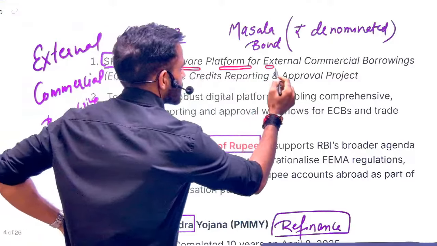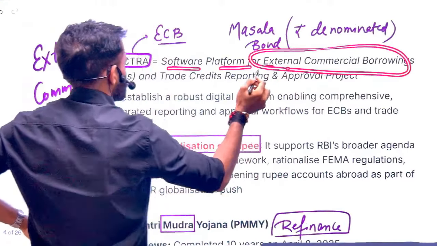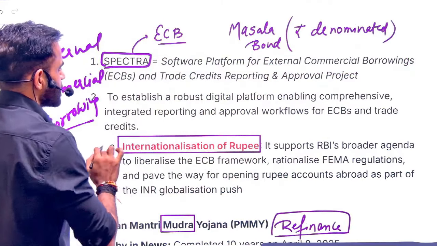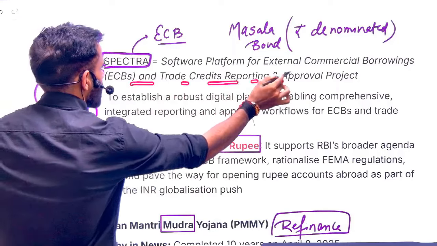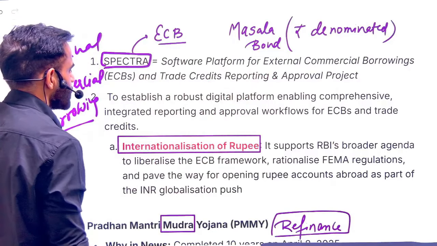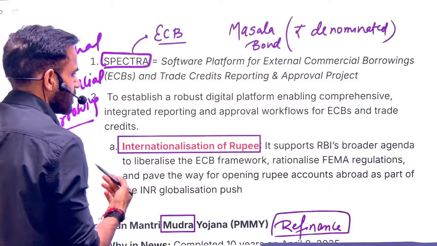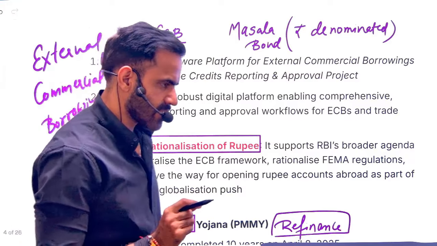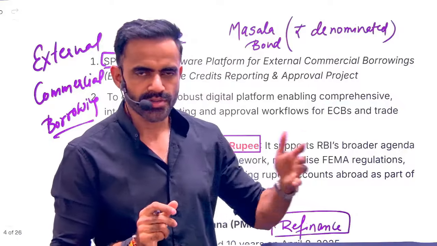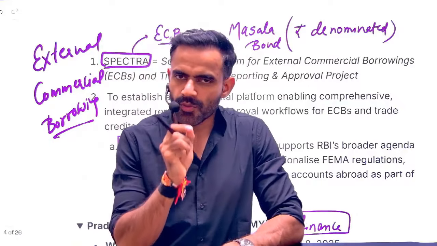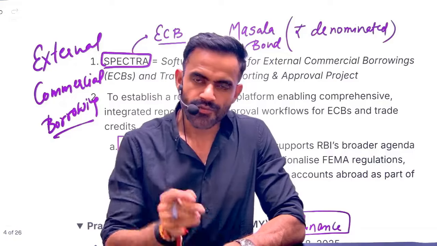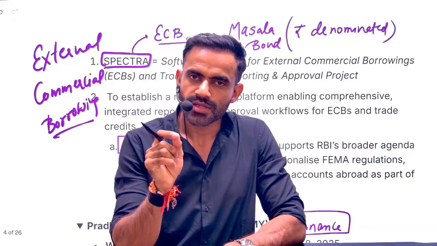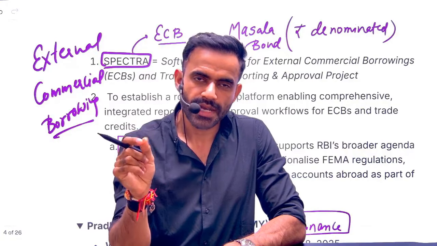Okay, now what is Spectra? Software platform for external commercial borrowing. The term ECB is inherent in this, and a trade credit reporting approval project. So this is an initiative by RBI to regulate this entire thing. Now understand a small major difference, which you need to cover in your static part as well. When we are borrowing money through ECB, we are borrowing in the currency of the lender.